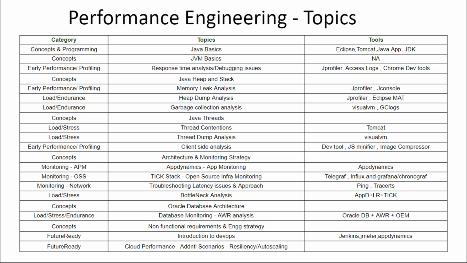So mostly what we'll do is, if in a server multiple things are running, ideally we want only our application to be running in that machine. So if something else is also running, we obviously go and do a top command and see all the things that are running in that machine, and then see whether our process is taking more CPU. If that is the case, well and good. That is what is expected, because our application has to be running in that machine and take most of the CPU.